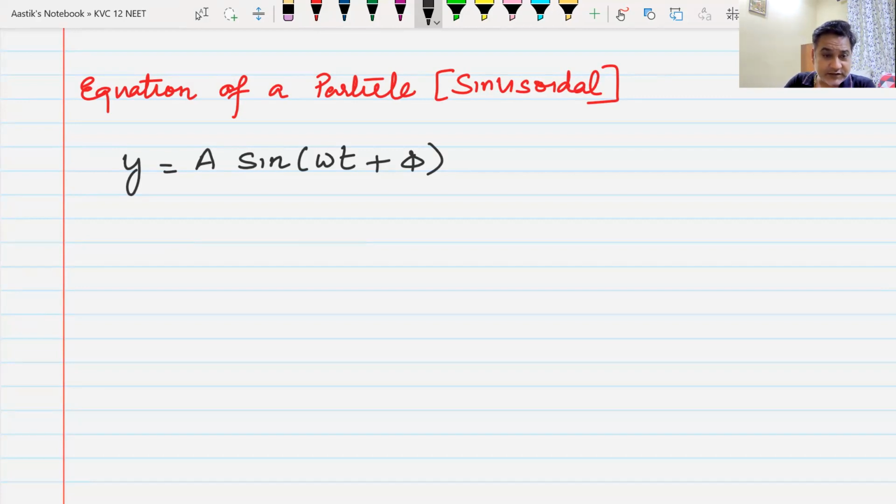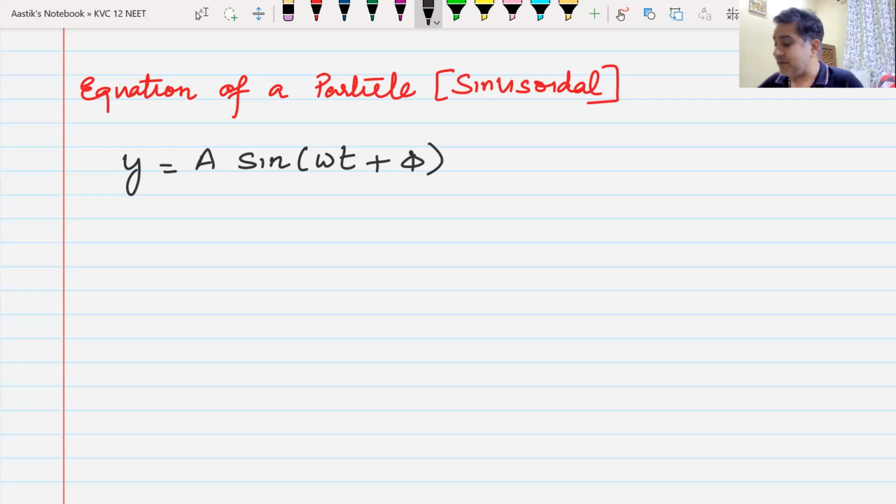If you have seen this equation, then half of my job is done. Wave equation, sir. Yes, that is correct. This is the wave equation. We have seen this equation, right? Yes, sir. Okay, that solves my purpose.